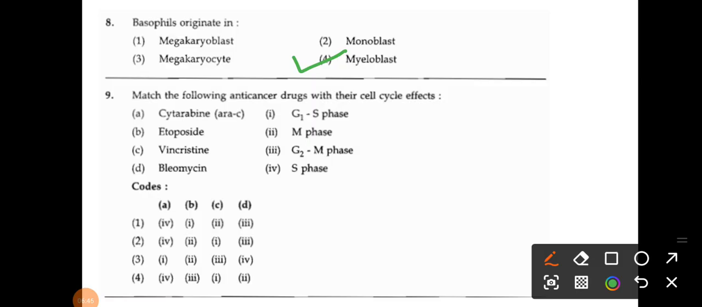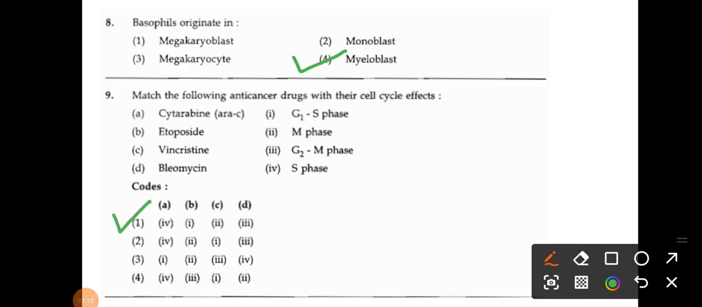So this question is from pharmacology, anti-neoplastic agents or the anti-cancer agents, right? So they have given the different drugs with their cell cycle specific action. Which drug is acting on which phase? That is very, very important. So if you are looking at the drugs, what is the correct answer here? That is your option number 1, right?